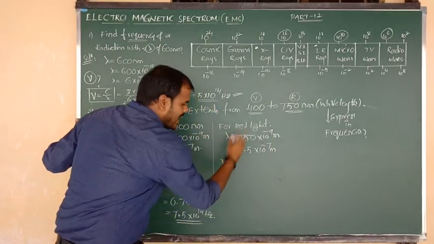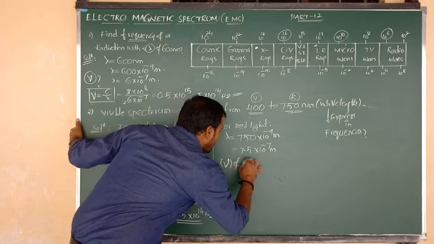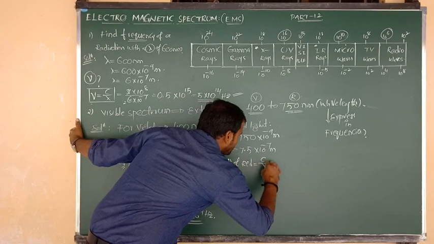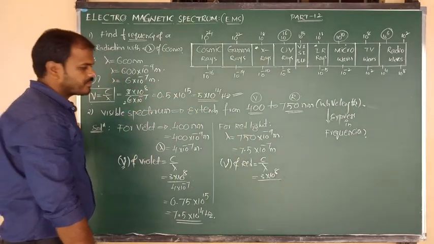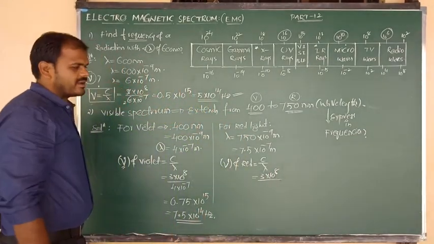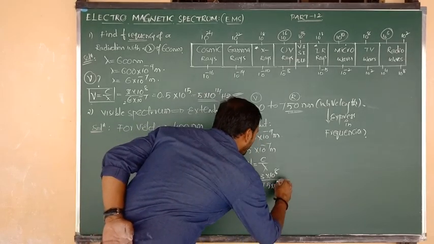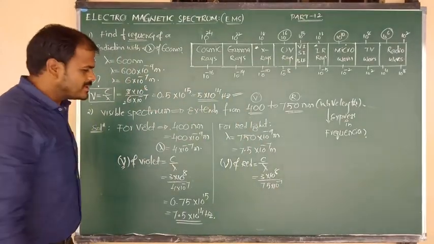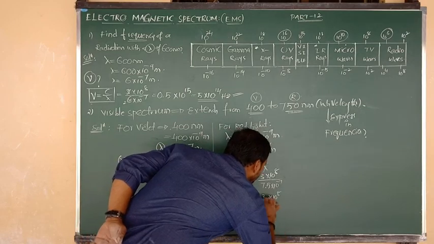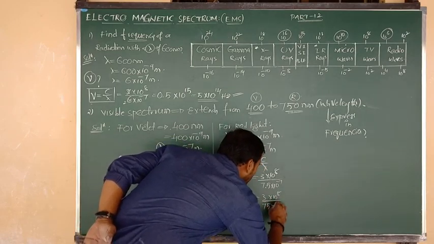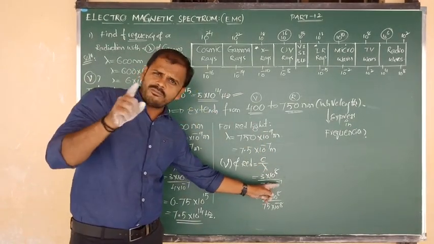So for the red light, now we are going to calculate the frequency. Frequency is nu. Nu of which light? Red light. So that is nothing but c by lambda. c is 3 into 10 to the power of 8 meter per second. By lambda value, how much is the lambda value? 7.5 into 10 to the power of minus 7. Okay, all of you? So now try to simplify this data. 3 into 10 to the power of 8 divided by 7.5 into 10 to the power of minus 7.